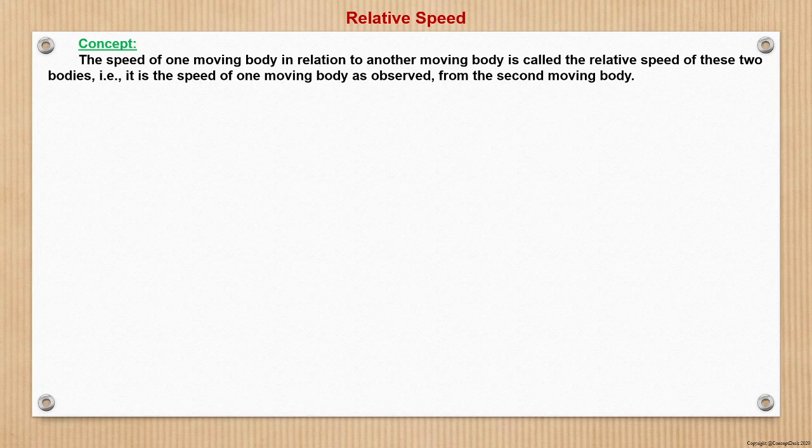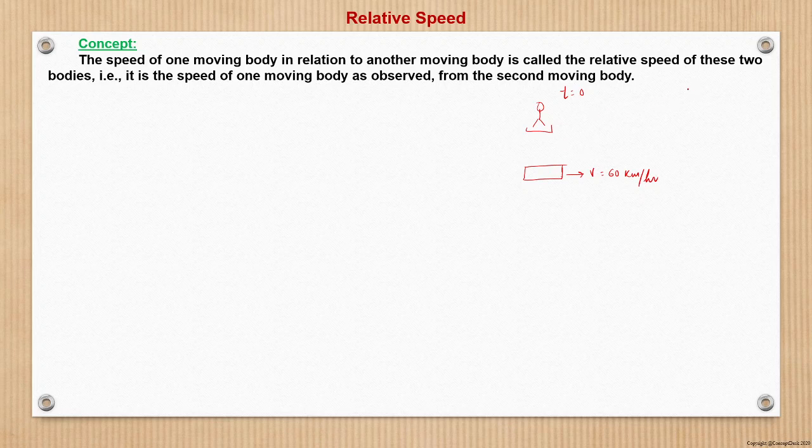So suppose there is a person standing here on the ground, right? And a car is passing by with a velocity v. This is at time t is equal to 0, and let us say v is equal to 60 kilometer per hour. So at the current time, a man is standing on the ground and a car is passing by at a speed of 60 kilometer per hour.